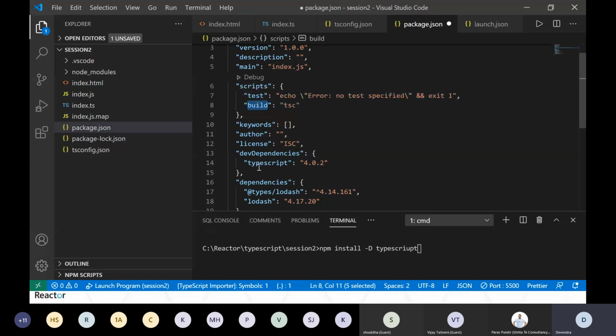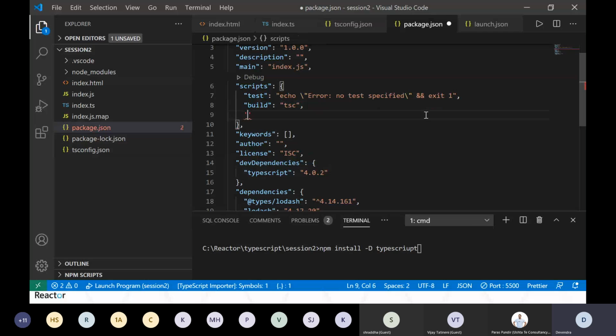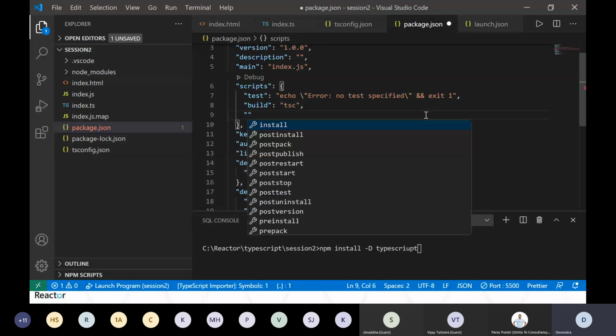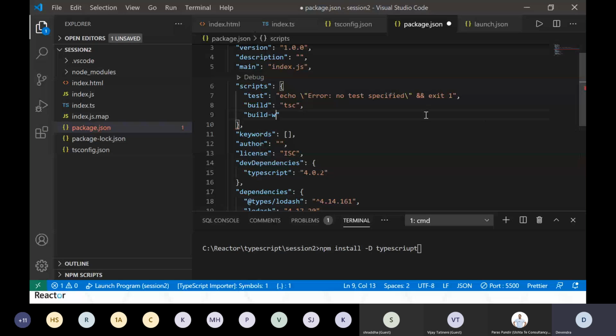After that, what will happen? Developers will not have to run the tsc command to compile the code. They will run a simple build. Similarly for watch, if you want to add it, I showed you tsc watch. The general standard, which I've seen in most projects, is build-w. You can name it anything. It's not necessary that it should be build-w. You can give any name.